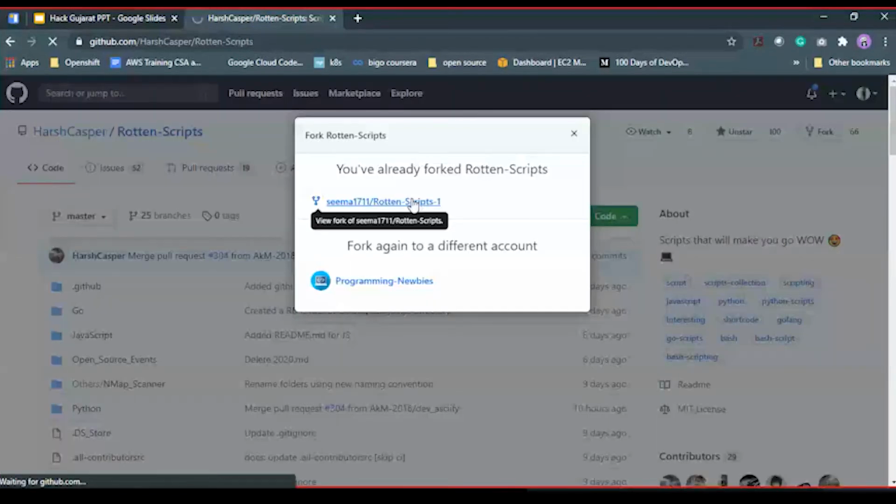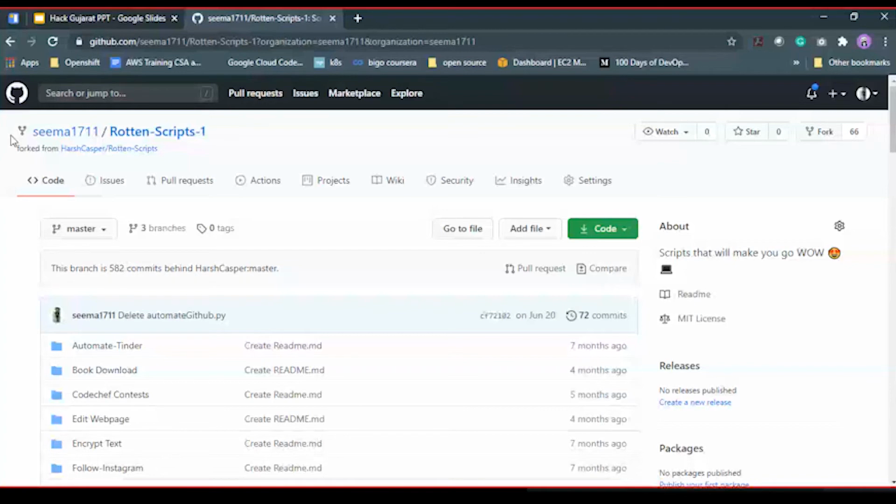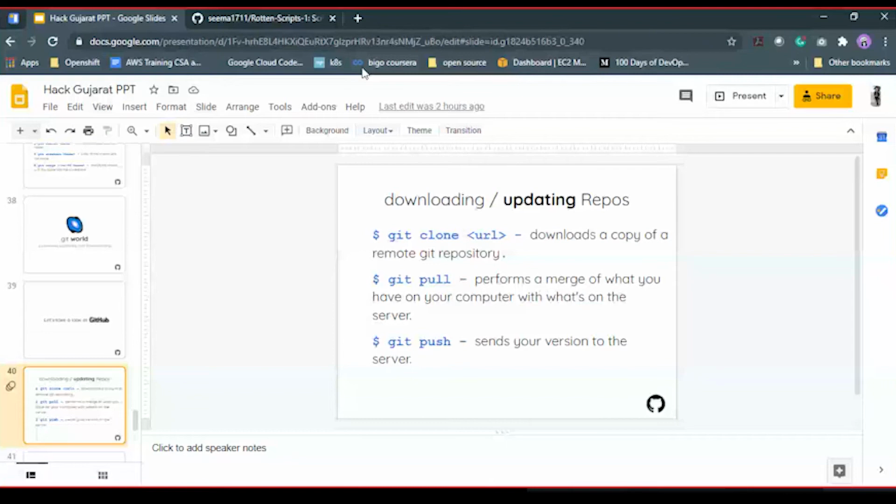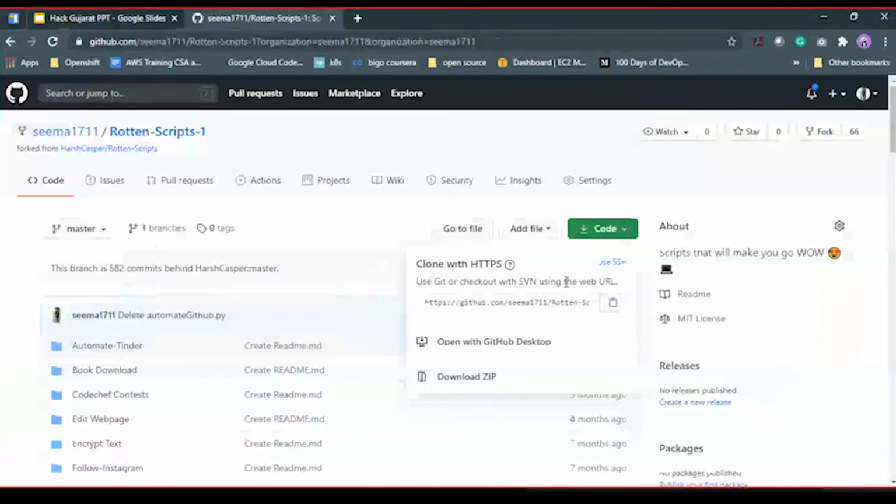I use VS Code, so I will just use this command: git clone and the URL of the repository. Copy this URL, so this path will be copied, and I will use it here. That will be git clone and the URL.